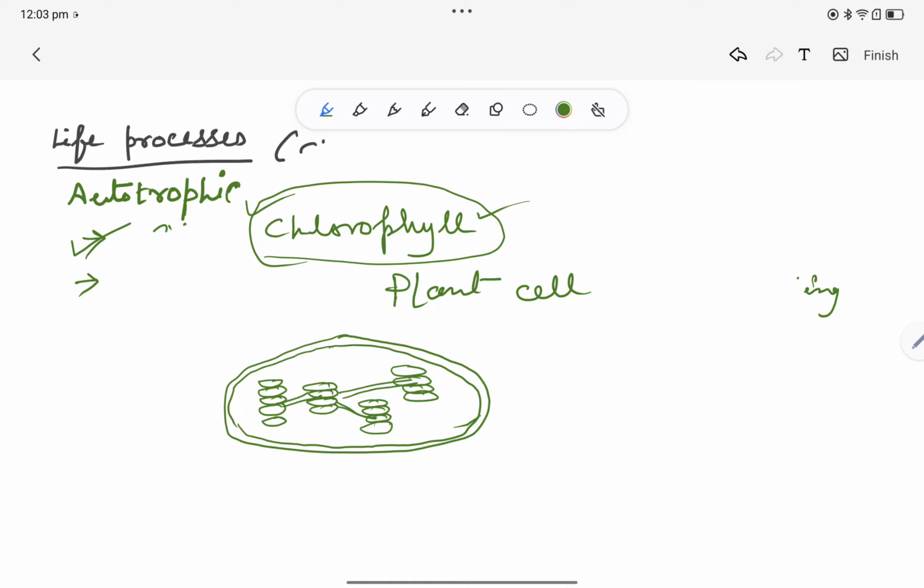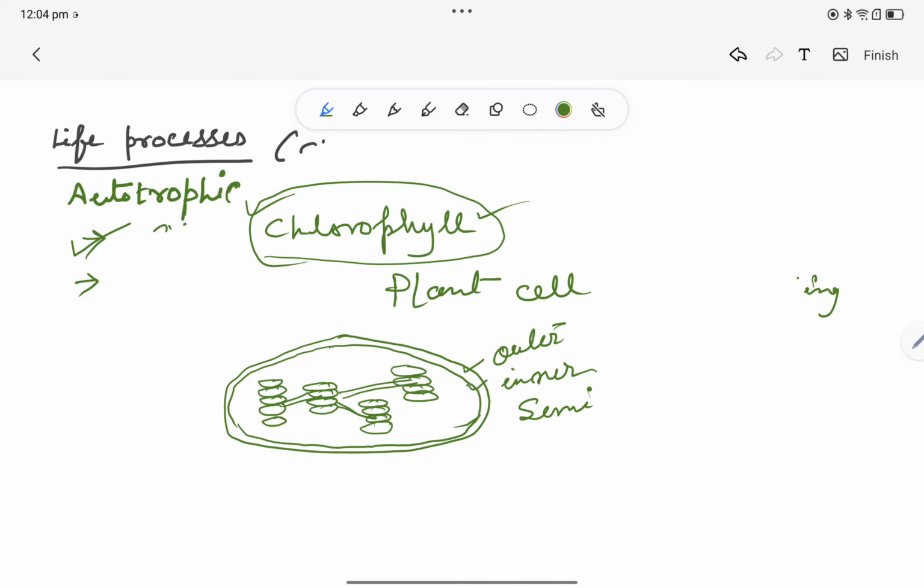First one is, we can see that chloroplast is surrounded by two membranes. That is why it is called bimembranous, because it is covered by two membranes. The outer one is called the outer membrane, very easy, and the inner one is called the inner membrane. Now these membranes are semi permeable in nature.